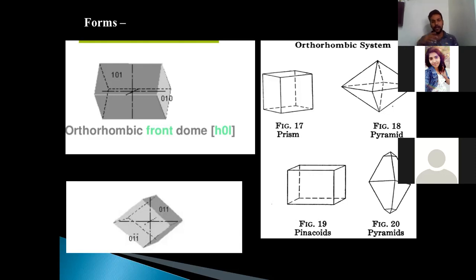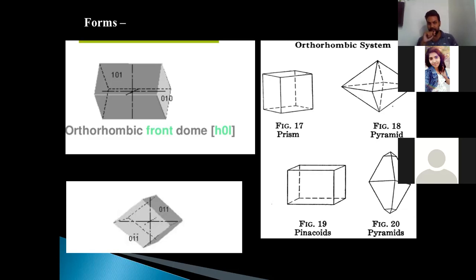Both have different kinds of Miller indices. As you know, the axis which intercepts decides the Miller index. You can see here where 0, 1, 0 is given. That means the macro axis is intercepting that face, and hence the macro axis is the second axis. As a result, 1 exists at the second position, and hence the notation will be 0, 1, 0.